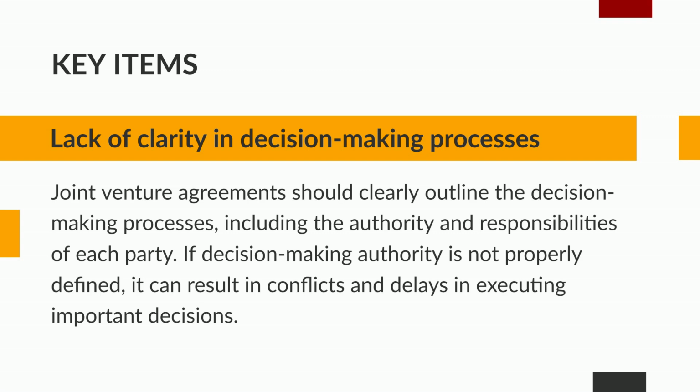Lack of clarity in decision-making processes. Joint venture agreements should clearly outline the decision-making processes, including the authority and responsibilities of each party. If decision-making authority is not properly defined, it can result in conflicts and delays in executing important decisions.